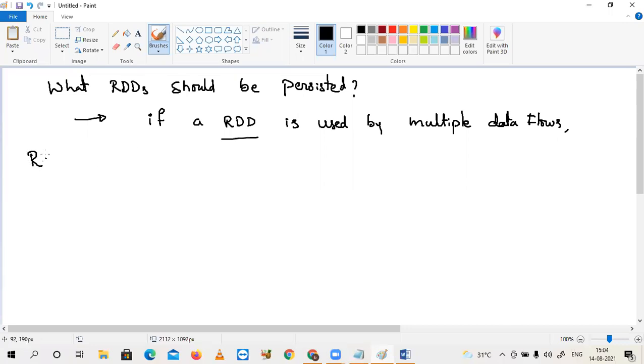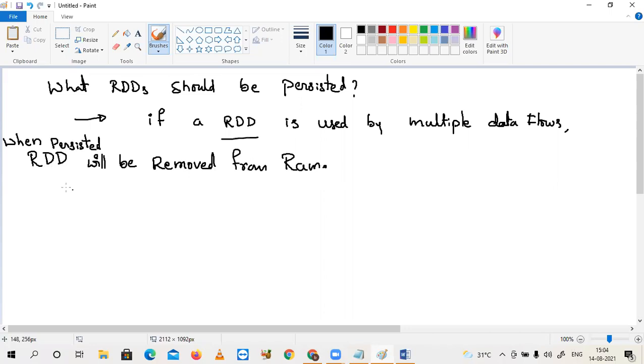Now, second question: when will a persisted RDD be removed from RAM? Situation 1, situation 2, situation 3.